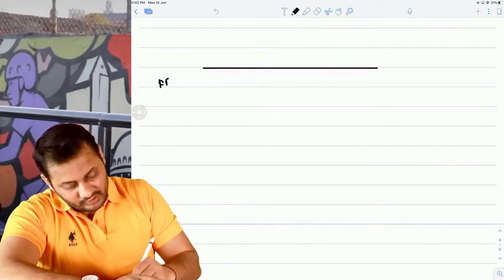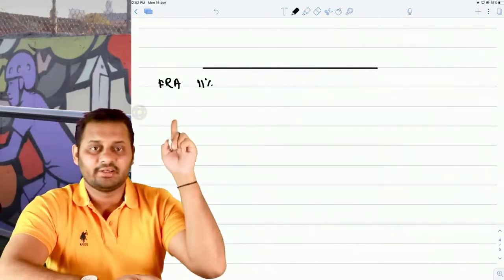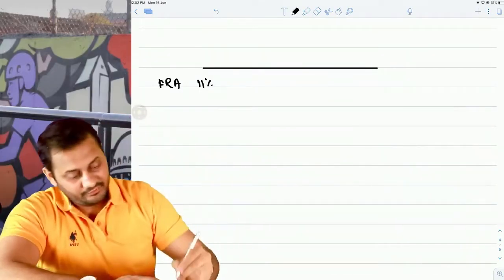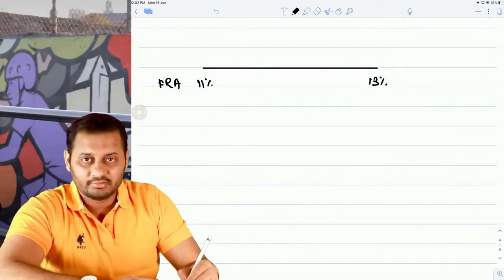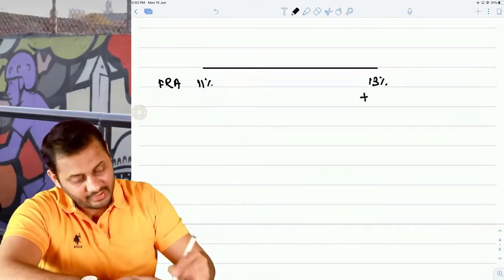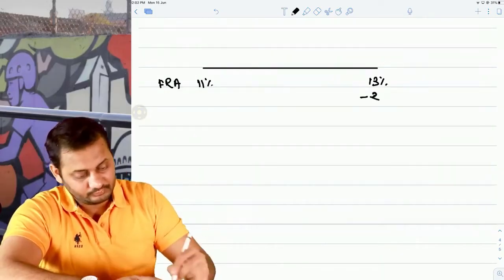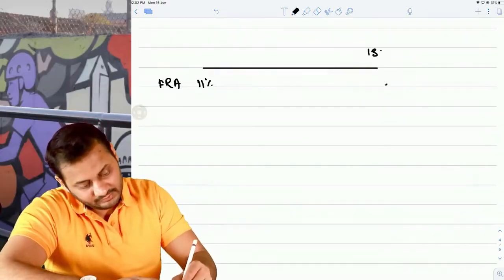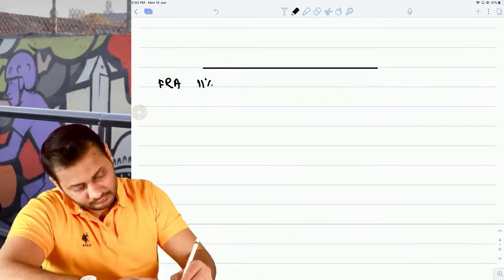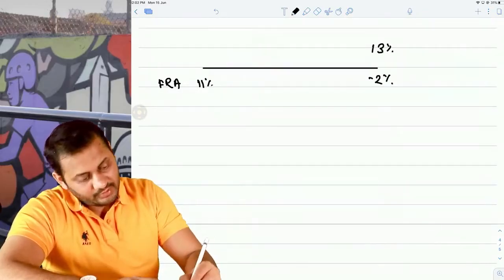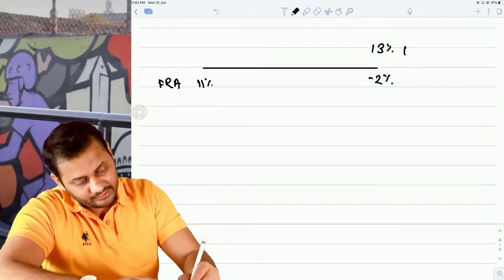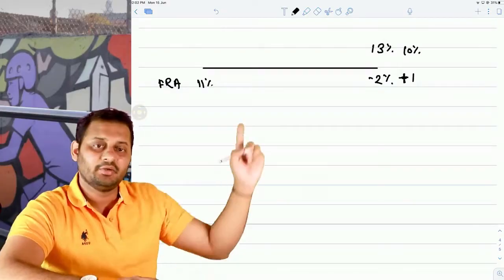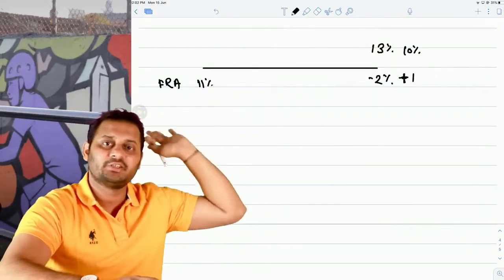Now what happens in forward rate agreement? Let's say you have fixed the interest rate at 11% on borrowing, and you don't want the interest rate to increase. If the interest rates are 13% on that date in the market, you will get 2% back. You will get 2%. But if the interest rates are, let's say, 10% on that date, that means you will have to pay 1%. Ultimately your net interest cost will be 11% only, because that's what you fixed